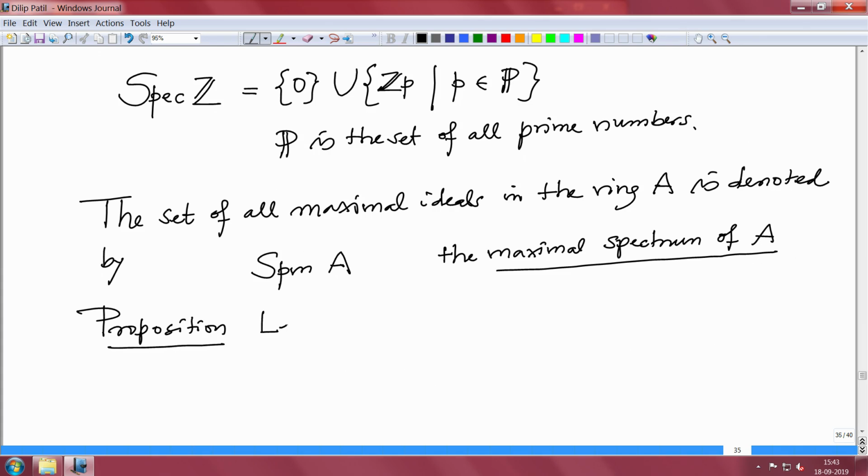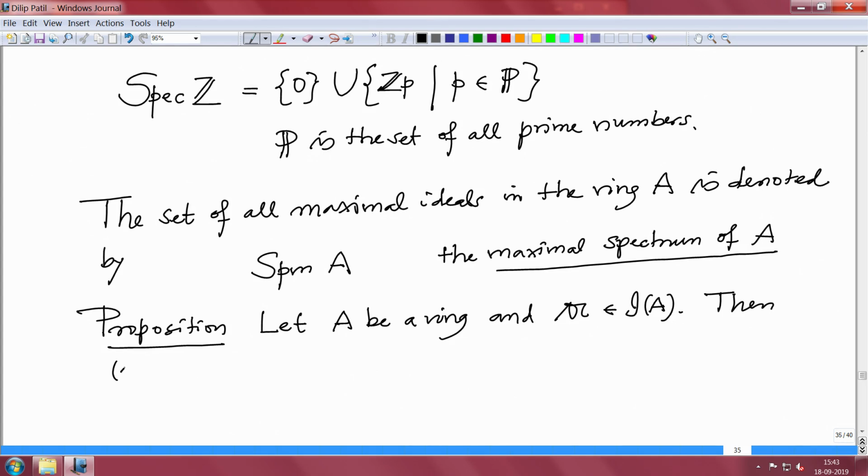Let A be a ring and 𝔞 an ideal in A. Then this proposition is very handy to check some ideal is prime or not and maximal or not.